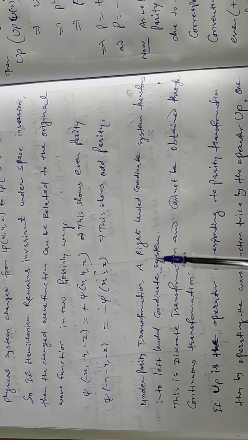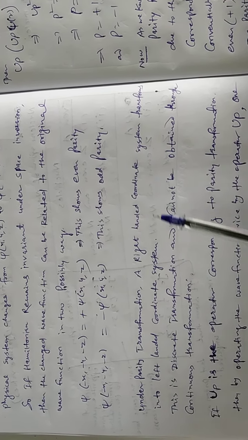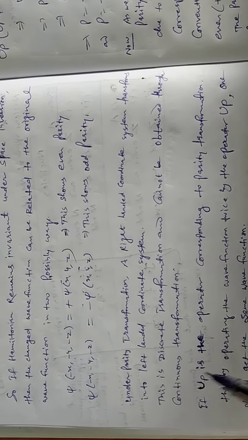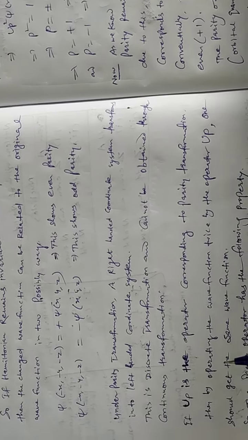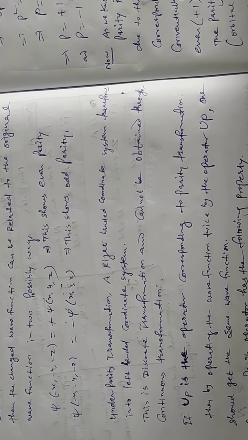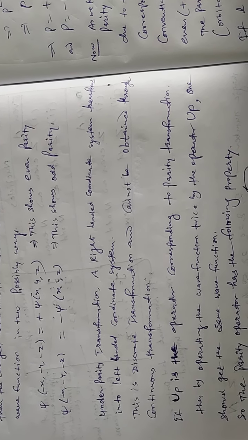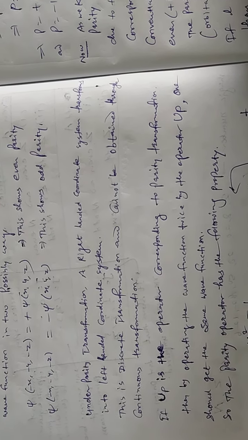Under parity transformation, a right-handed coordinate system is transformed into a left-handed coordinate system. This parity transformation is a discrete transformation, and it cannot be obtained through any continuous transformation or any combination of continuous transformations.